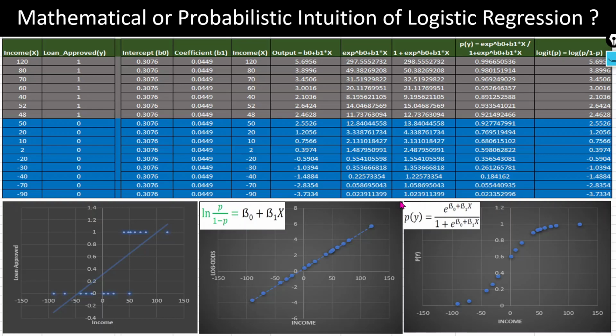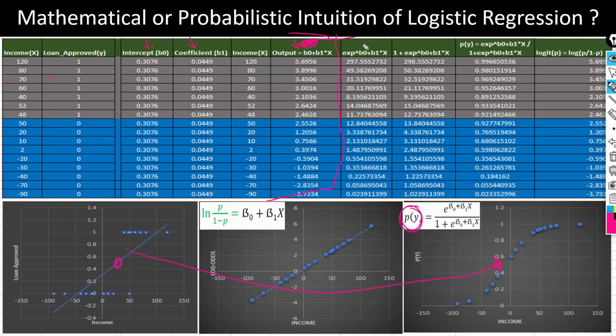So let's understand by one example here. If you see here, the same example I am going to use. This is the income, this is the loan approved, and these are the intercept and the coefficient, which we have calculated with the help of linear regression. And here this is the output. Till here we used the linear regression. Now we want to transform this equation. How can we transform it? With the help of this particular P(y), the sigmoid function. If you see here, this is the linear regression. Now we will transform this line into this particular form, right? We will use this sigmoid function.